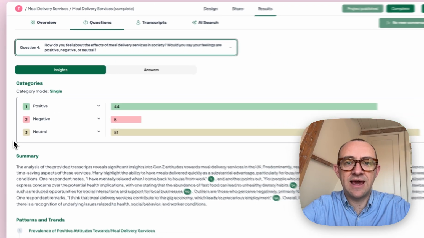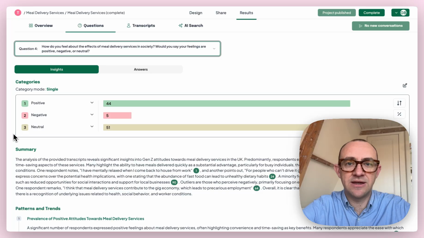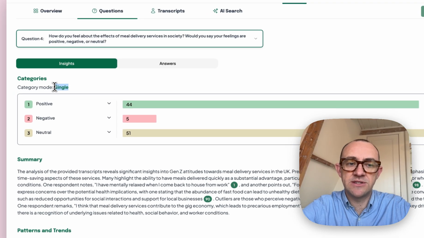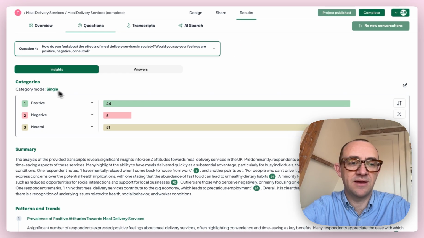Now you can see here that the AI has generated categorizations, and the AI will do this in one of two ways. This time, it's done it in this single category mode. What does that mean? It means that a person's answer can only sit in a single category, so they can only have been positive, negative, or neutral. They can't be more than one of those categories.